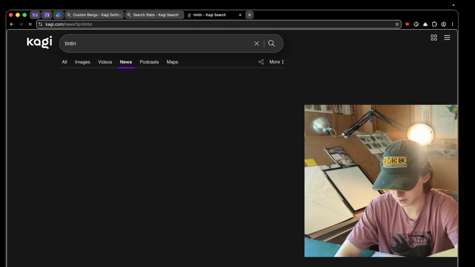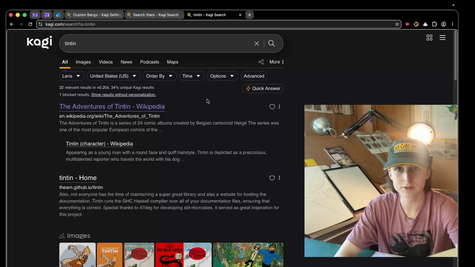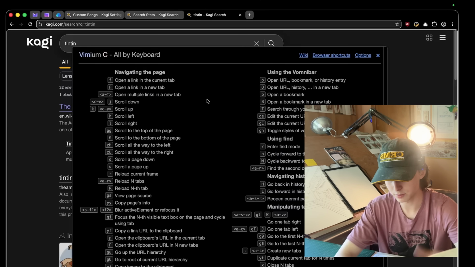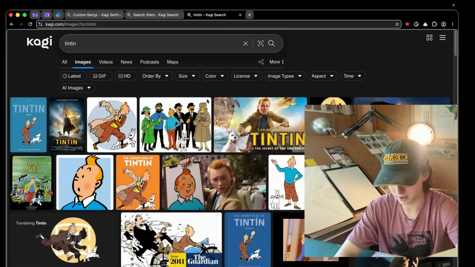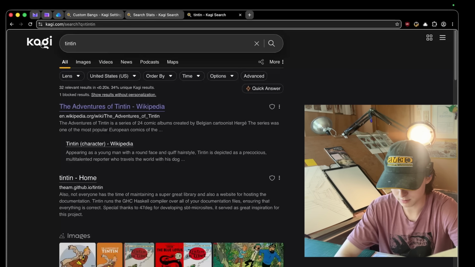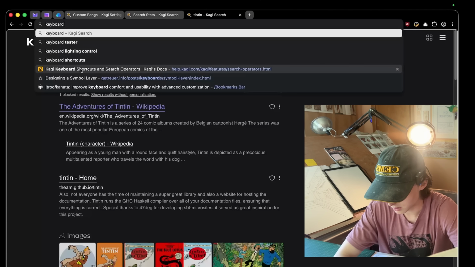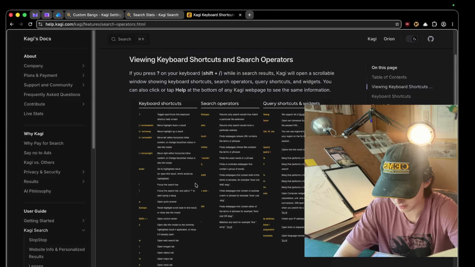It's not, oh, uh-oh. Is Tintin a Nazi too now? Shit. You can see all the keyboard shortcuts by hitting question mark. Never mind, that's my Vimium shortcuts. But if we hit insert, never mind, I turned that off. God damn it. Okay, how am I gonna get the Kagi keyboard shortcuts? I don't know. Well, let's search Kagi keyboard shortcuts. Cool. Alrighty, that's good enough.